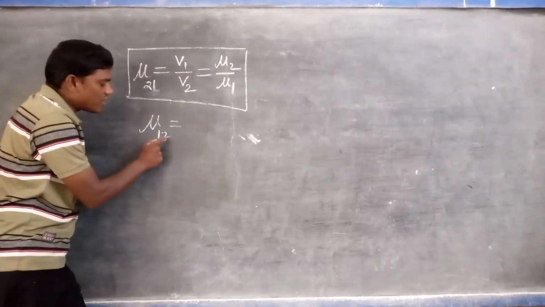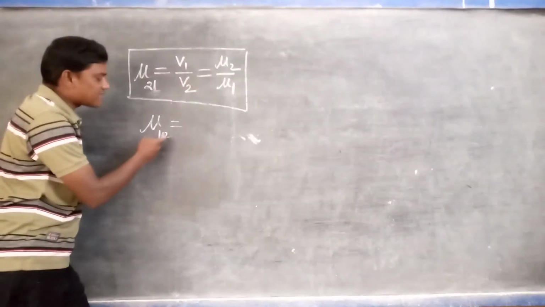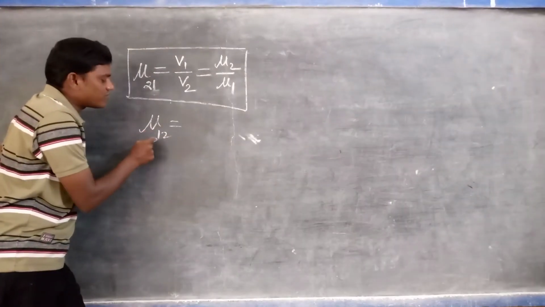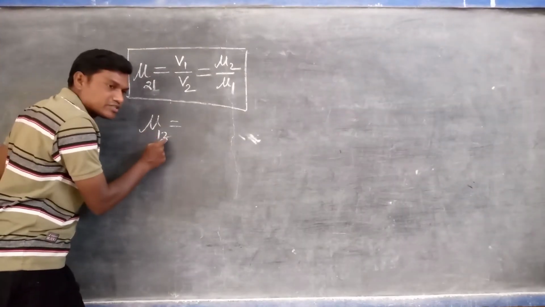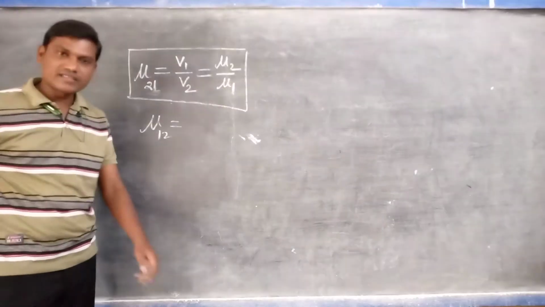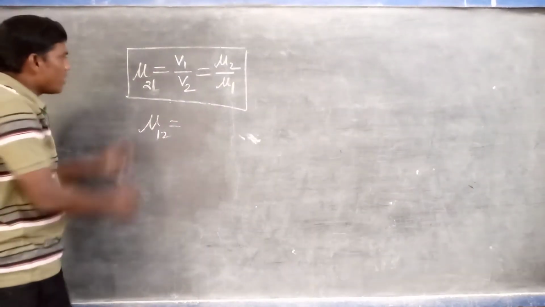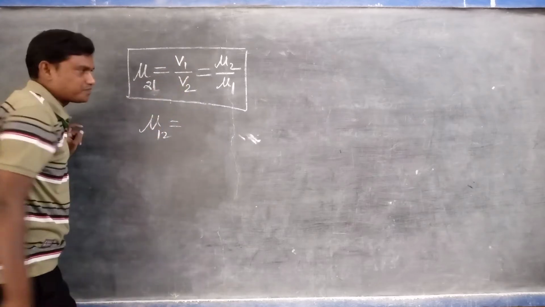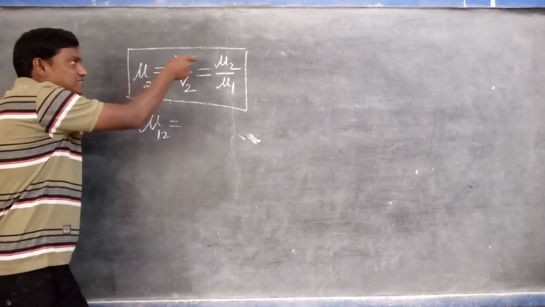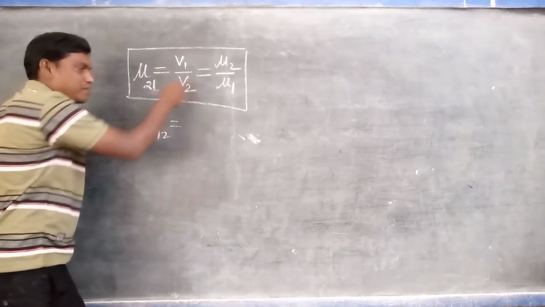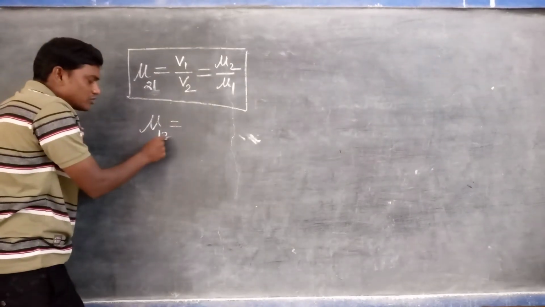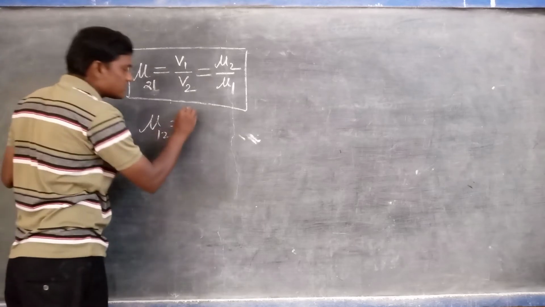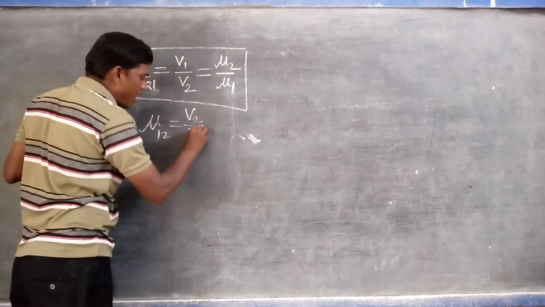Mu of 1 2 represents light travelling from the second to the first medium, or the refractive index of the first medium with respect to the second medium. So mu of 2 1 is equal to V1 by V2, because light travels from the first medium to the second medium. But mu of 1 2 means light travels from 2 to 1, so simply we can write V2 upon V1.